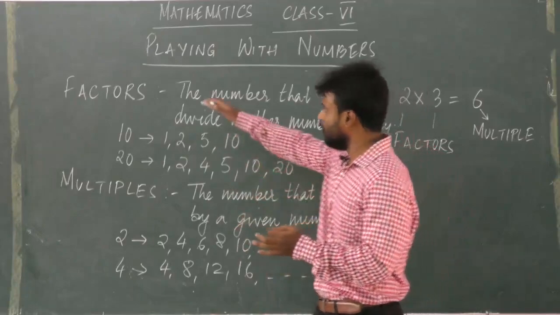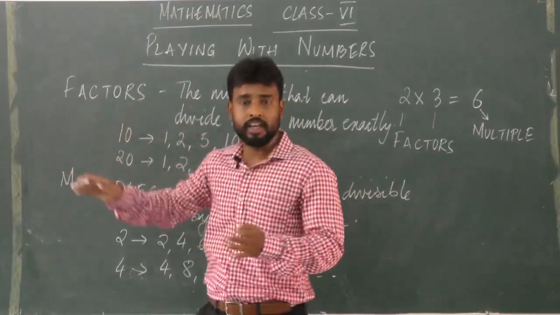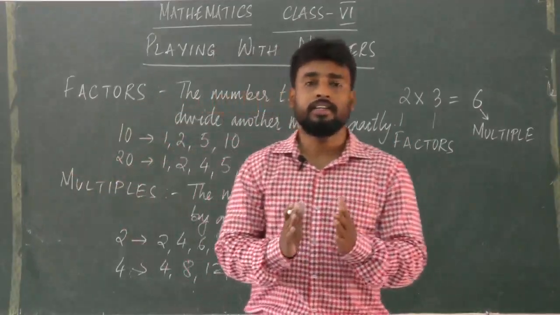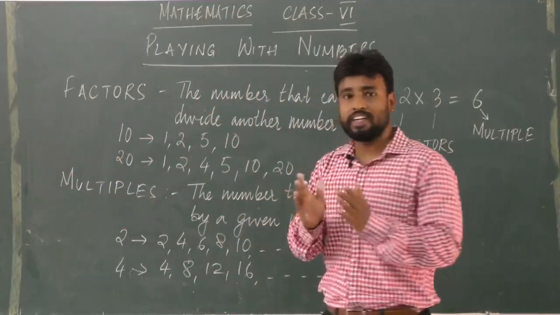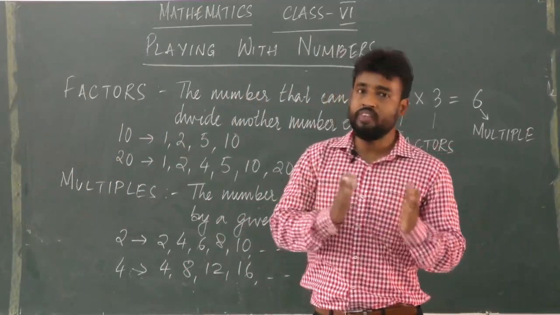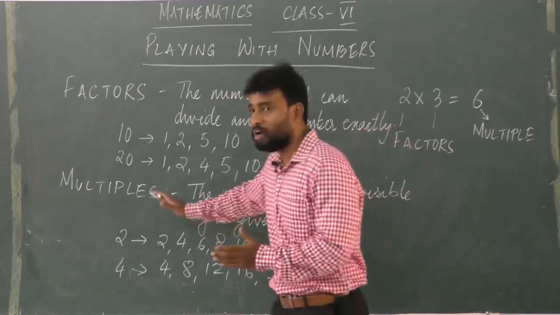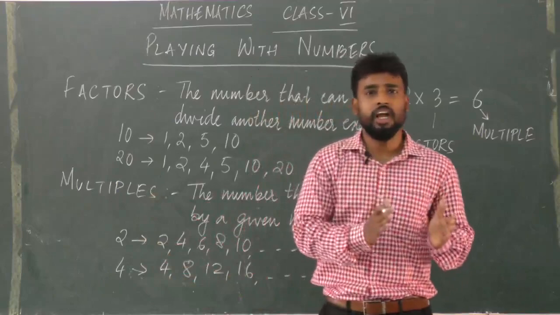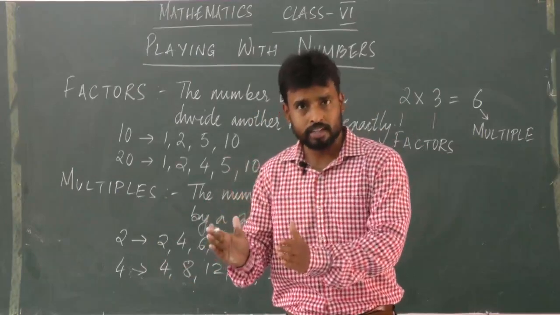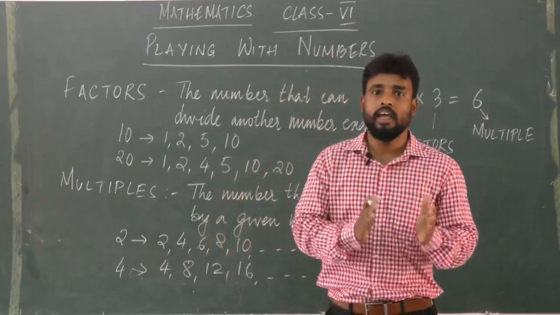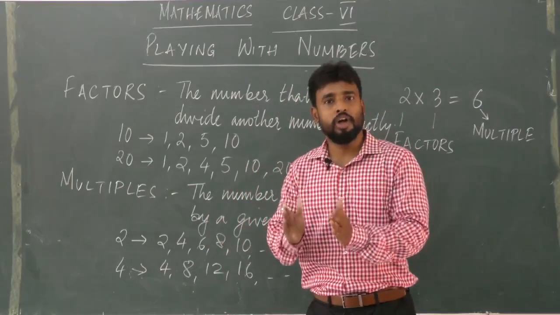So 2 points you must remember in factors. I repeat it once again. In factors we must remember that 1 is a factor of all numbers and every number is a factor of itself. And 2 points you must remember in multiples: every number is a multiple of 1, and the second point is every number is a multiple of itself.